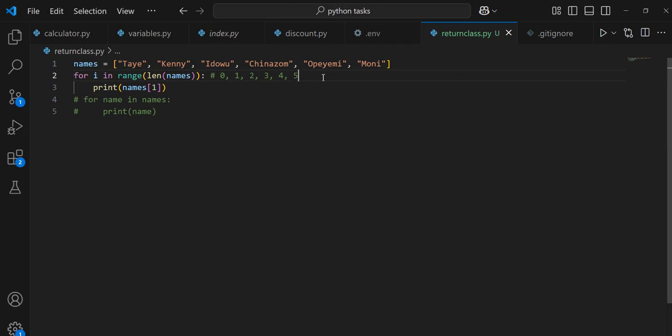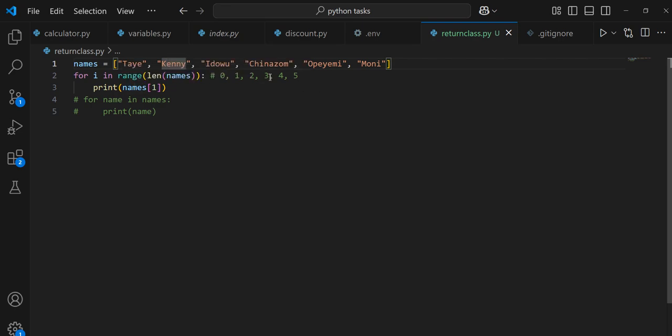So i will first be 0. It's going to print names[1], that is Kenny. Then i becomes 1, and it prints names[1], which is Kenny. Then i becomes 2, prints Kenny.